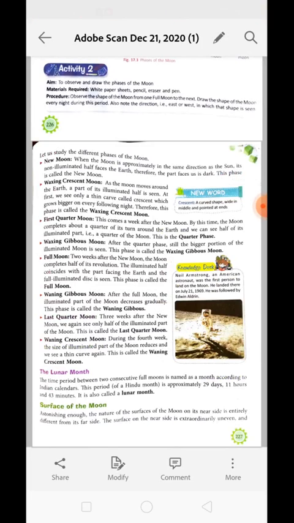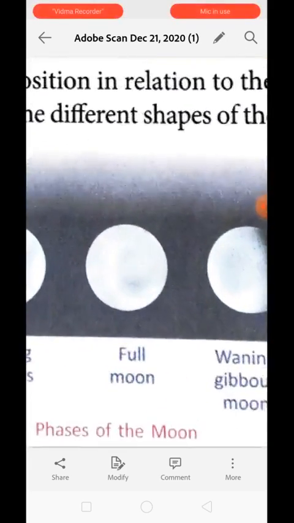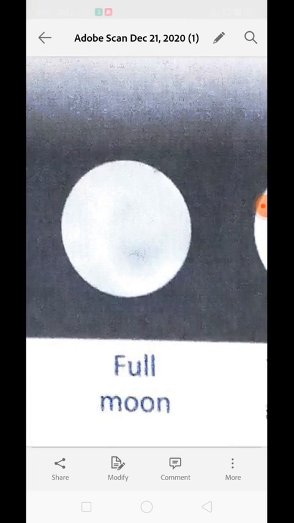So the time period from one full moon to the next full moon is considered as 1 month according to the Indian calendar. This is the Hindu month, and it is approximately 29 days, 11 hours and 43 minutes. This is called the lunar month.